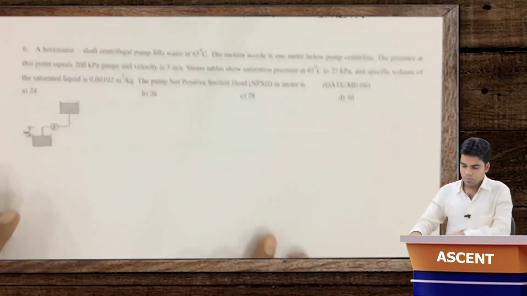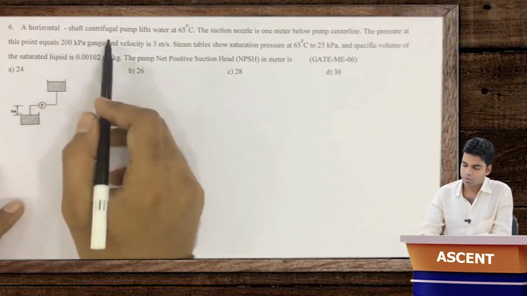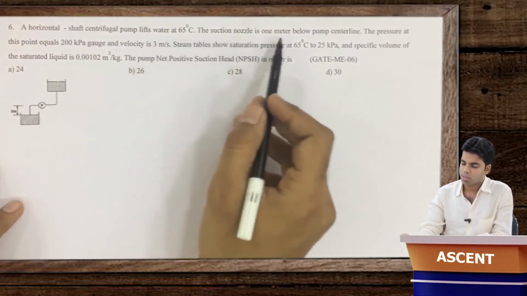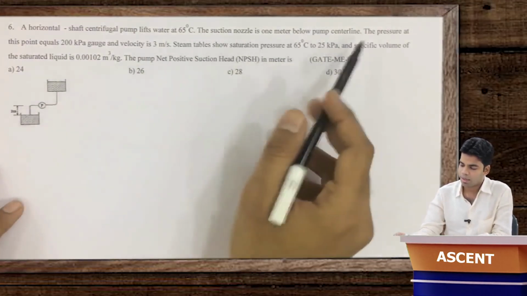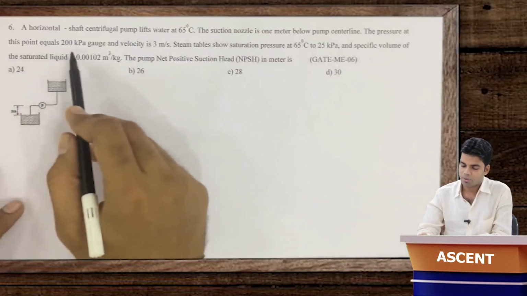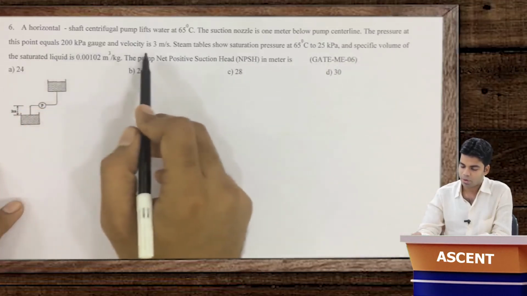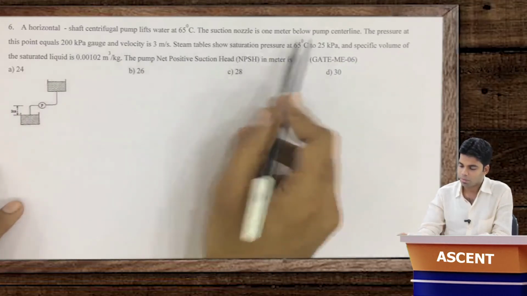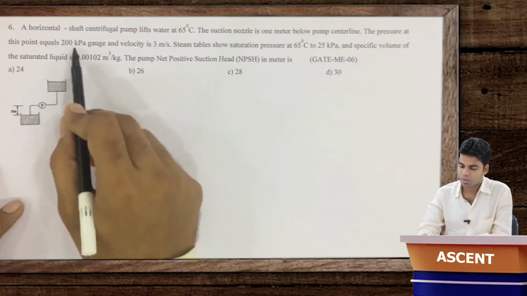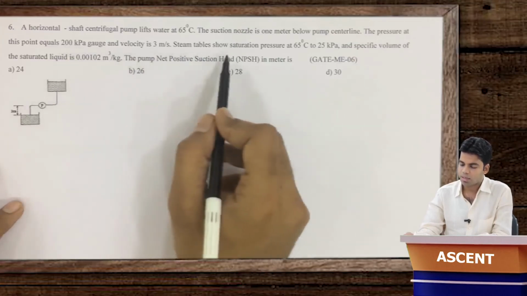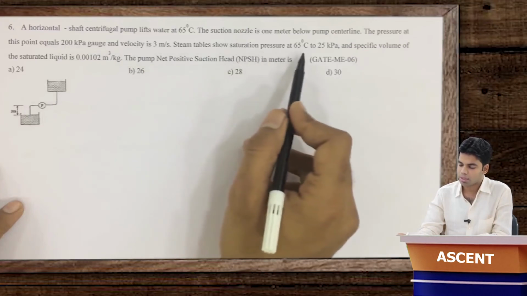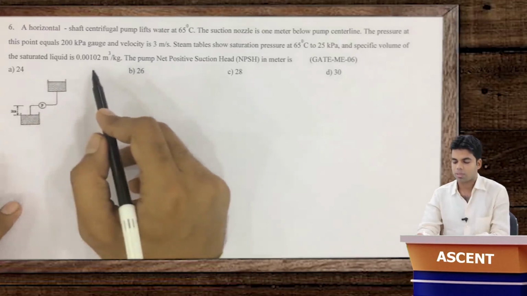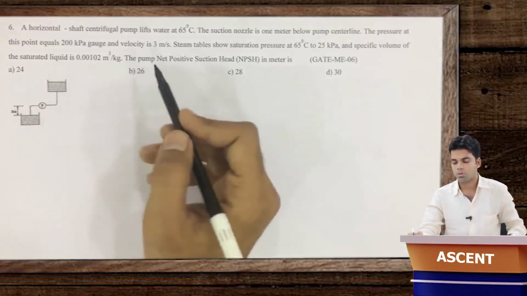Okay, so we have a horizontal shaft centrifugal pump which lifts water at 65 degrees centigrade. The suction nozzle is 1 meter below the pump center line. The pressure at this point equals 200 kilopascal gauge and velocity is 3 meter per second. Below pump center line, that means the pressure at pump center line is 200 kilopascal and velocity is also given. The steam table shows saturation pressure at 65 degrees centigrade to be 25 kilopascal and the specific volume of saturated liquid is 0.00102 meter cube per kg.